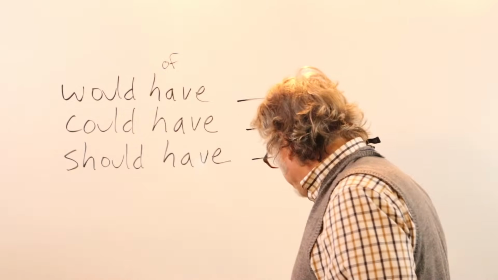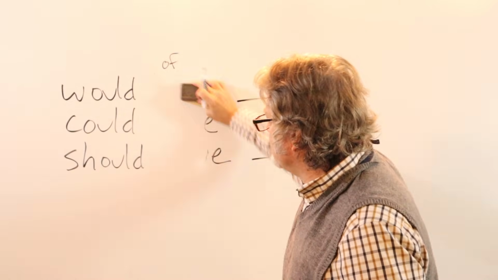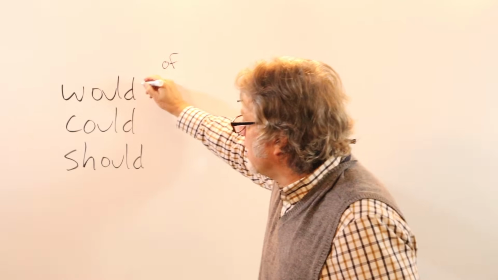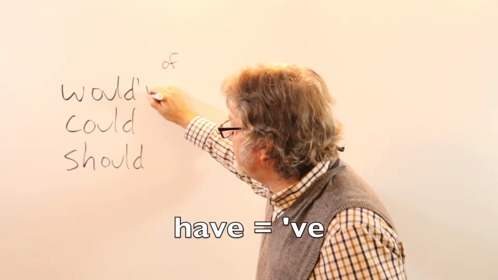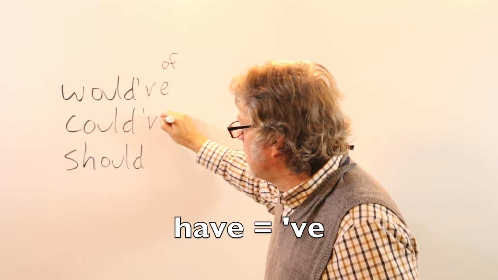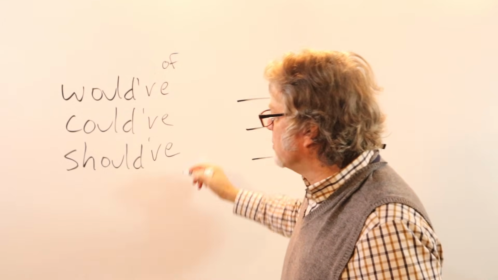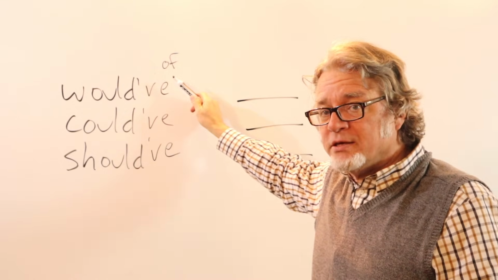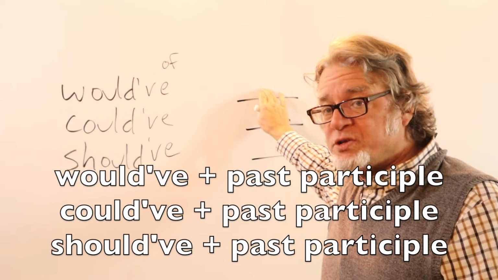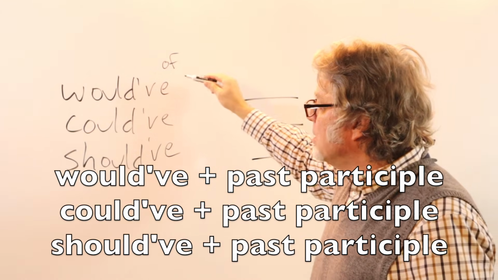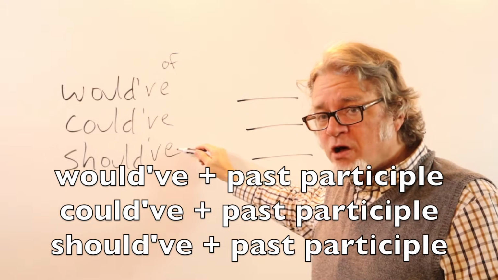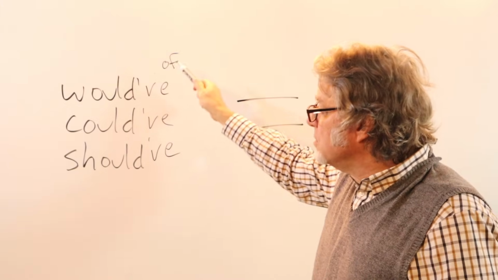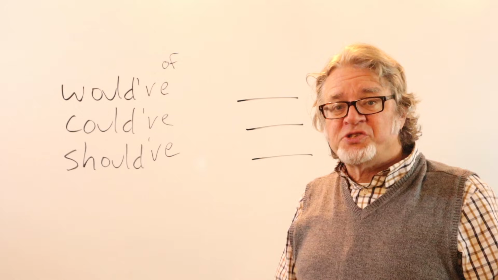Sometimes these are contracted to apostrophe VE. So it's okay to make a contraction like this, and then the past participle comes after it. Would have, could have, should have. Many people use this type of pronunciation.